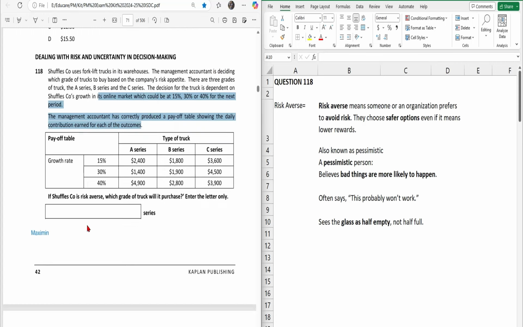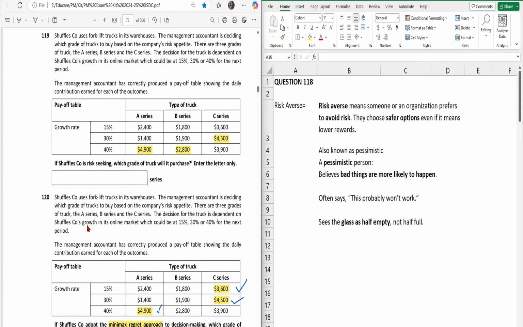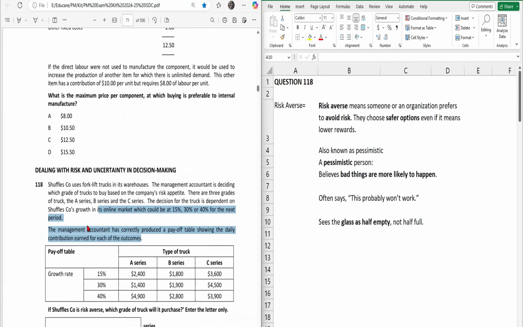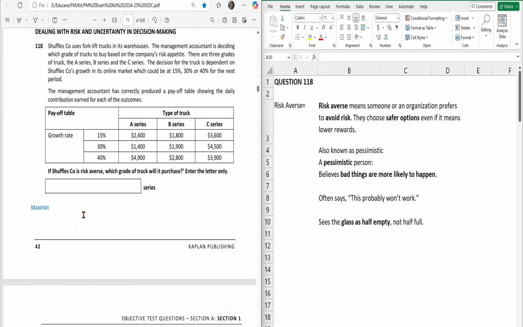See, questions number 118, 119, 120, as well as 121, these all have the same scenario, only the requirement is different. Okay, and this will really help to clear your doubts regarding risk averse, risk seeking, and regret.